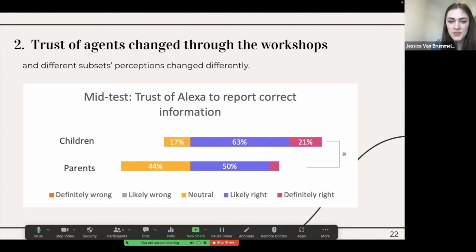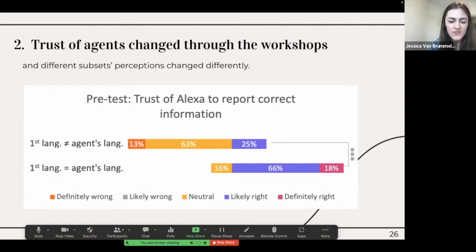And again, that could be something to do with a Dunning-Kruger effect, where children have less general knowledge than parents or something like that. But we'll get into the reasons that people actually said for why their trust changed in a little bit.